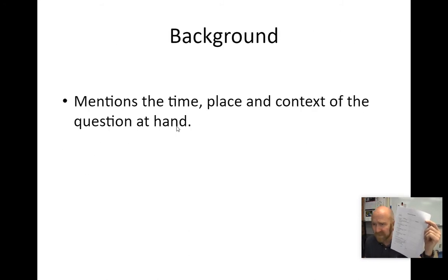So it can be something like, in the early 1800s, democracy in America was questionable. Andrew Jackson helped make America a more democratic nation during his presidency. Right. So mention the time, mention that it's in America, and that we're discussing democracy. I don't really have an example here, but that's pretty straightforward.